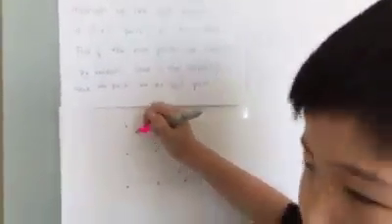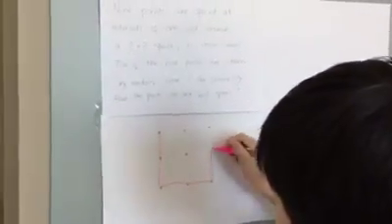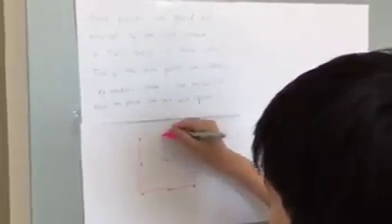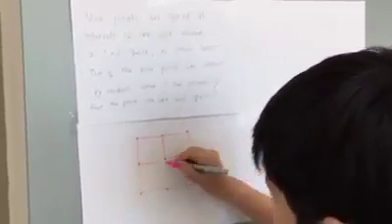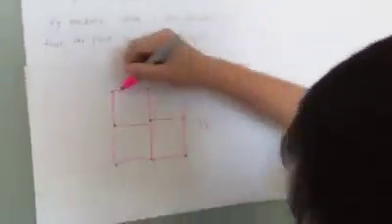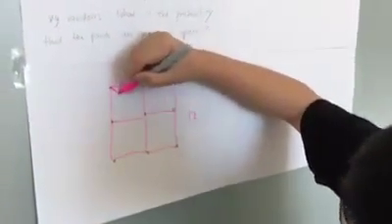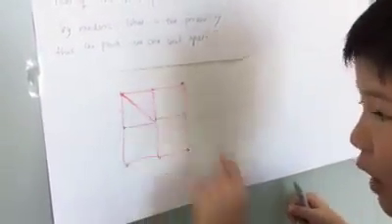So I've got these colors to demonstrate. We want to count the total number of pairs that are 1 unit apart. So let's count: 1, 2, 3, 4, 5, 6, 7, 8, 9, 10, 11, 12. You might ask why it's not here, because this is different. If you try to go from here, it's different from this straight line.